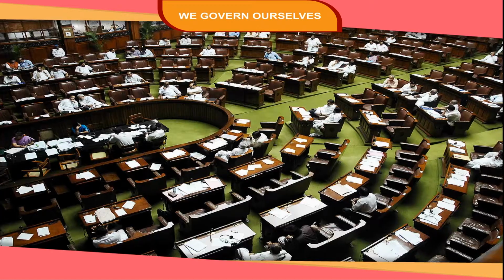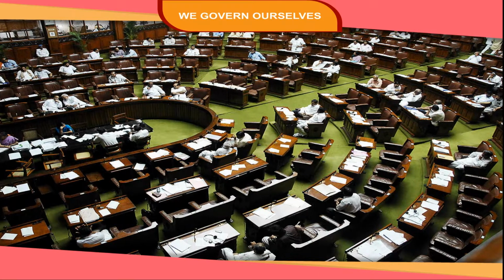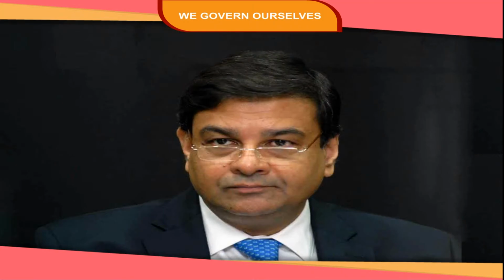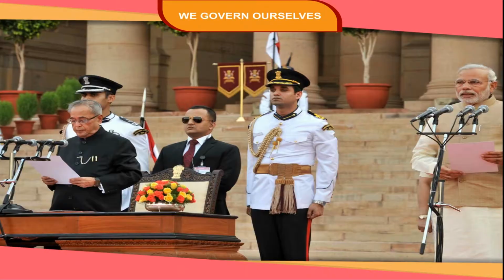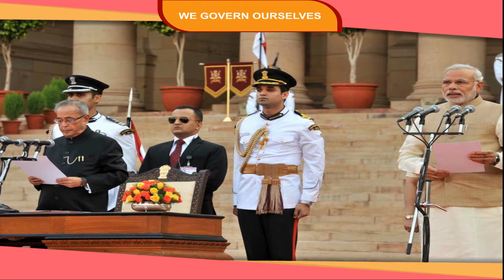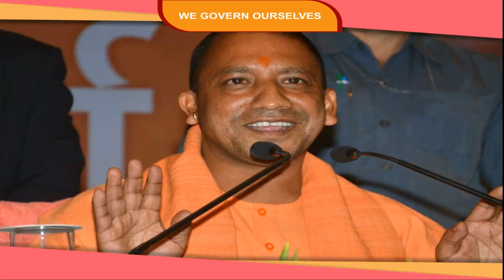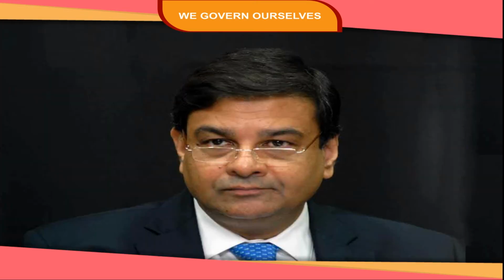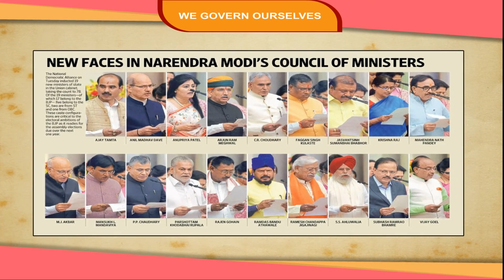State government. The State Legislative Assembly or the Vidhan Sabha makes laws for the state. The members of the assembly are elected directly by the people of the state. The governor is the head of the state-level government. The President of India appoints him. His term is for 5 years. Like the President, the governor appoints the leader of the majority party of the state legislative assembly as the chief minister. The chief minister selects other ministers who are appointed by the governor. The chief minister and the ministers form the council of ministers at the state level.